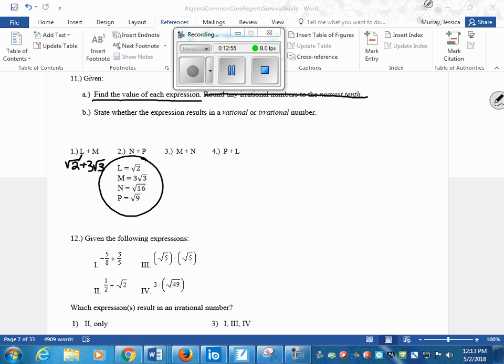So we're going to do the square root of 2 plus 3 radical 3. Now, be very careful when you type this into your calculator. You do not want the bar to be over all of it. When you get to the end of the 2, it blinks like a right arrow, so you touch the right arrow key to get out from underneath it.